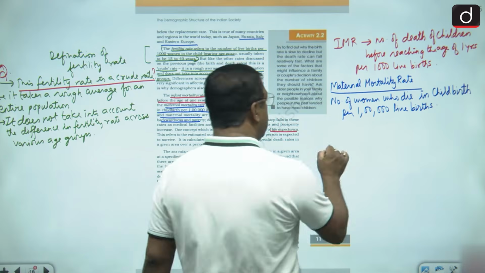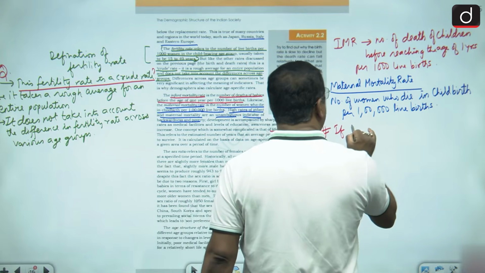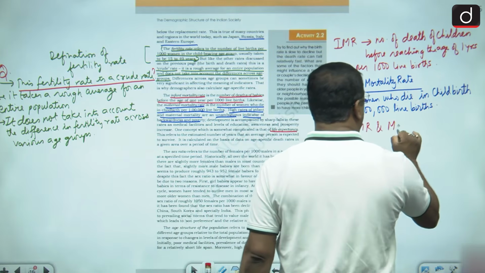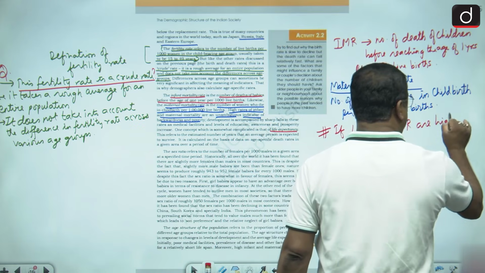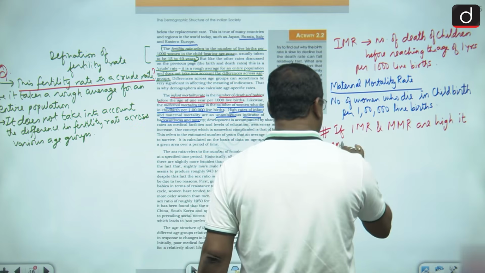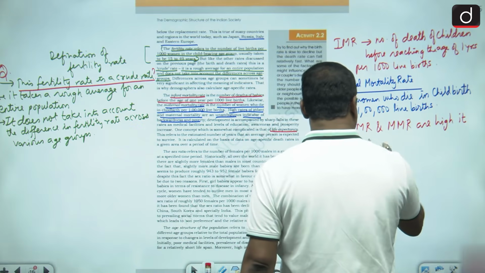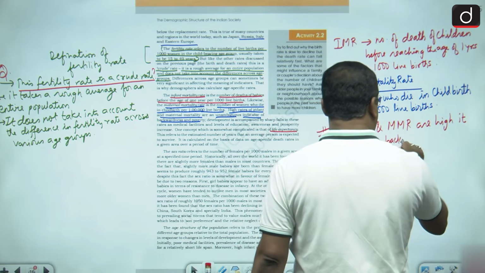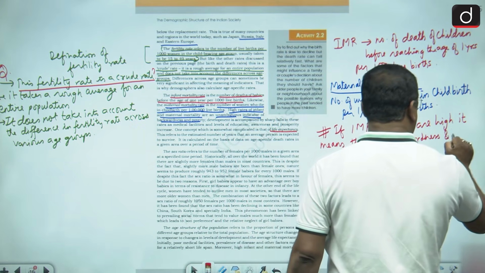So here please remember one thing: if infant mortality rate and maternal mortality rate are high, it means there is backwardness and poverty.